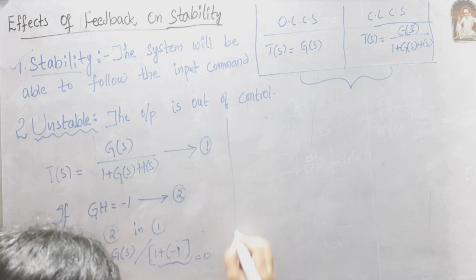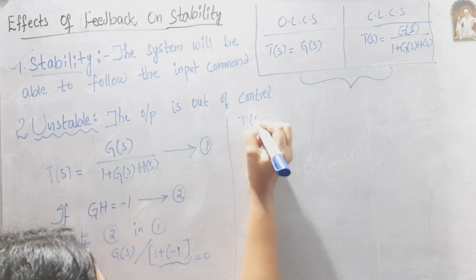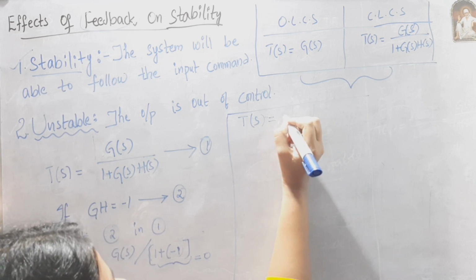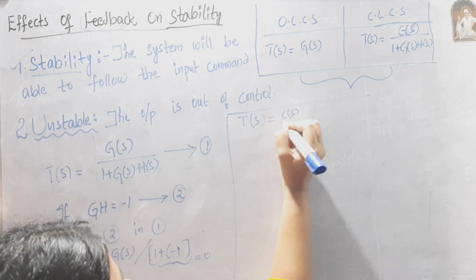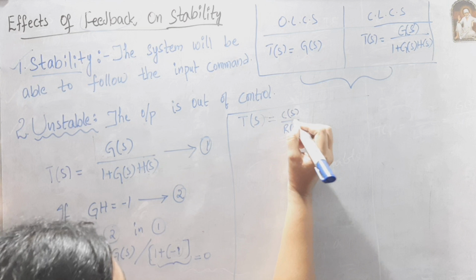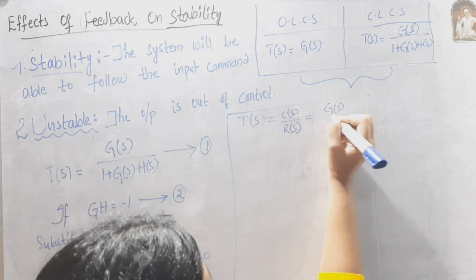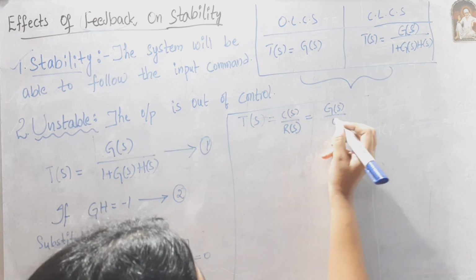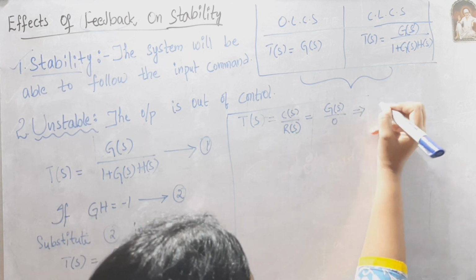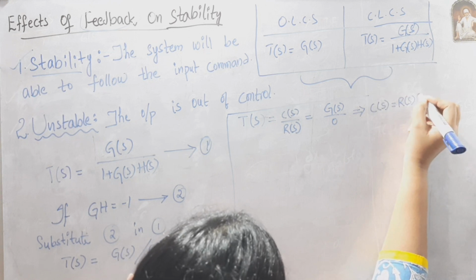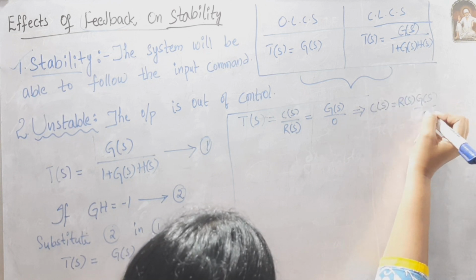Then the transfer function T(S) equals C(S) by R(S) equals G(S) by 0. Cross multiply R(S) to that side, then C(S) equals R(S) into G(S) by 0.